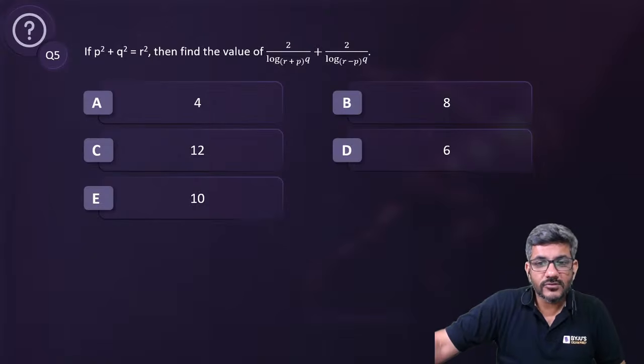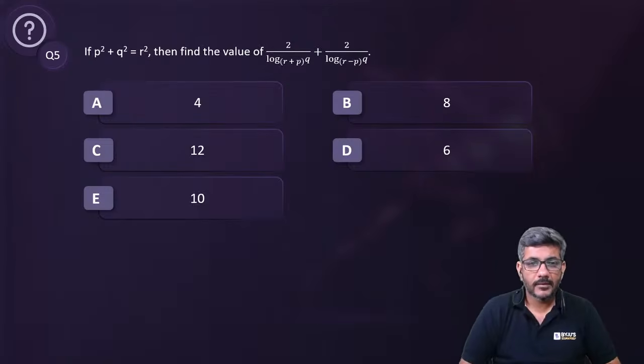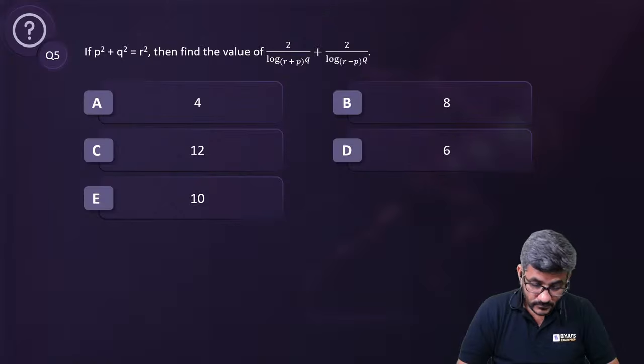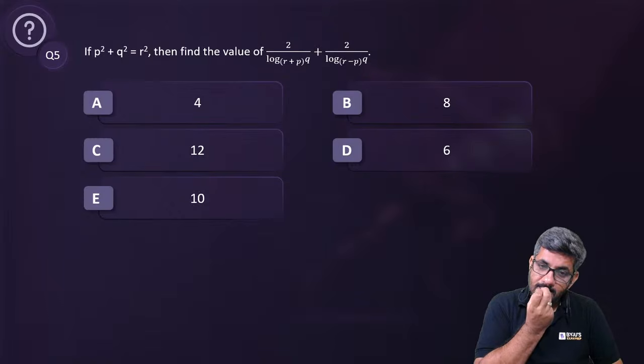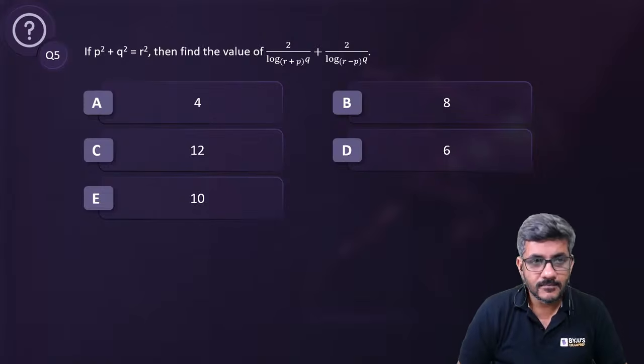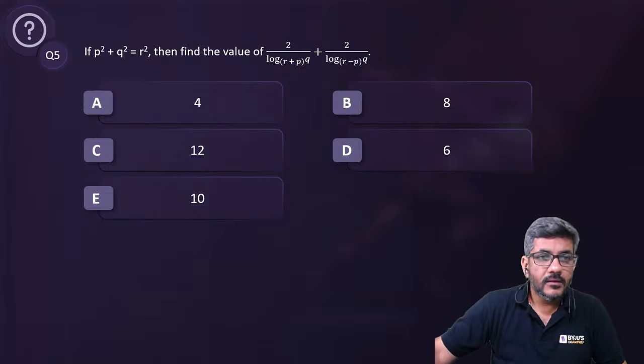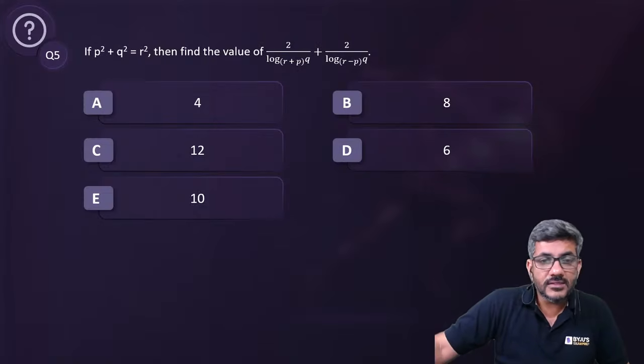Okay, Charvi is also saying yes. Any more answers now?